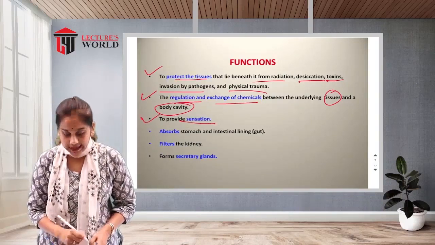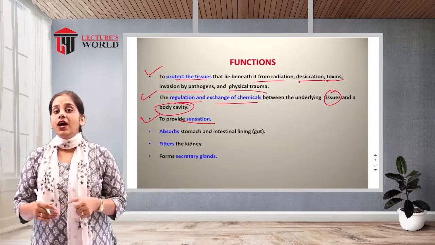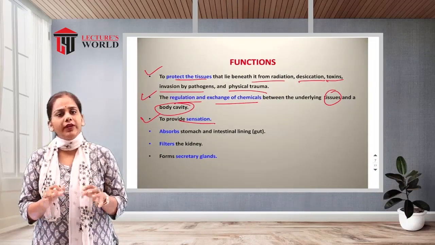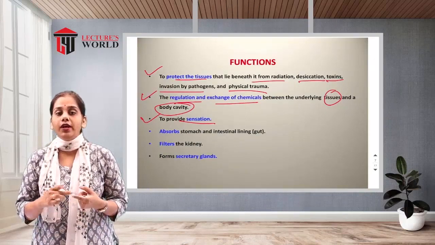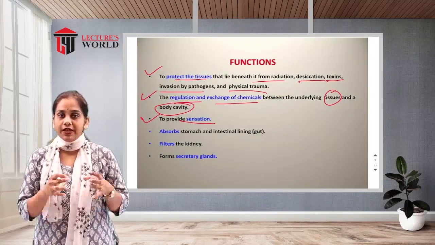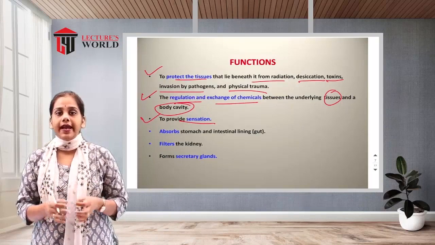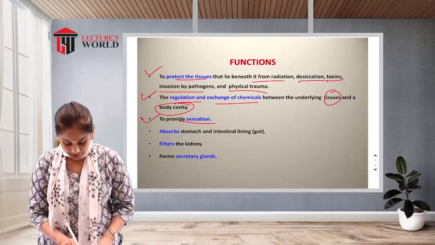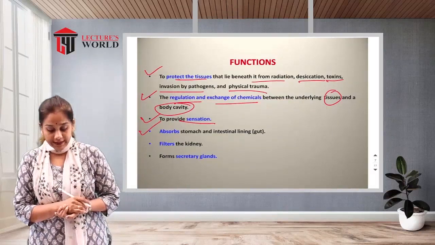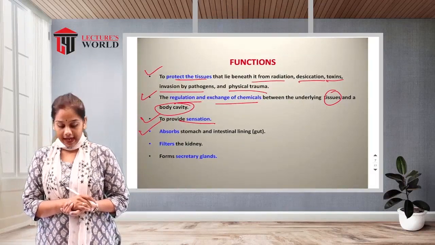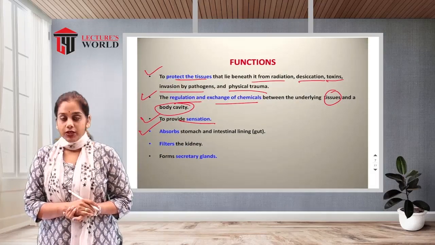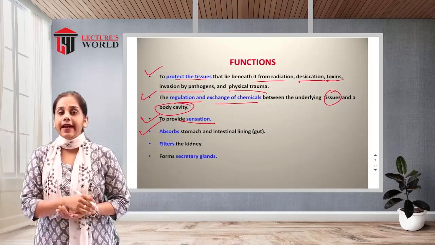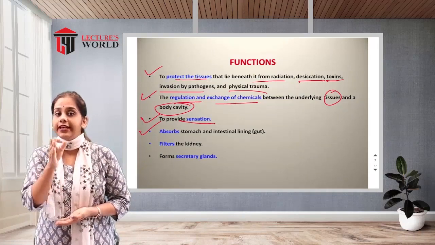Then to provide the sensation: it is the epithelial layer, the outer covering, so there is no blood supply, but there are more nerve supplies. Because of the nerve endings there is sensation, so it provides the sensation. Then absorption in the stomach and intestinal lining, or gut. For example, in the stomach or intestinal lining, there is an outer covering into the cavity.